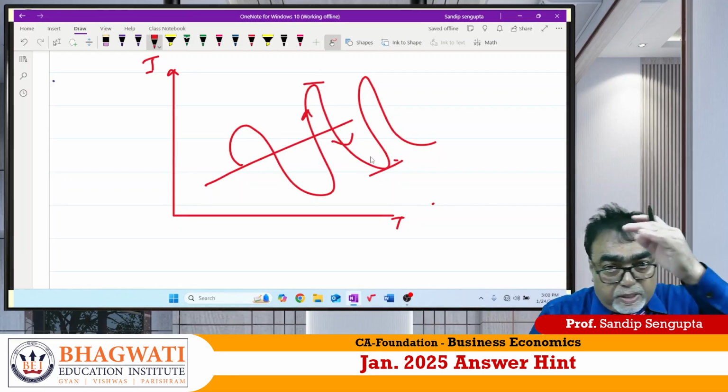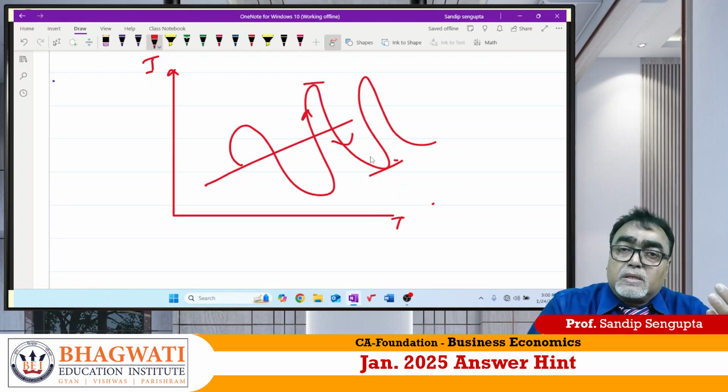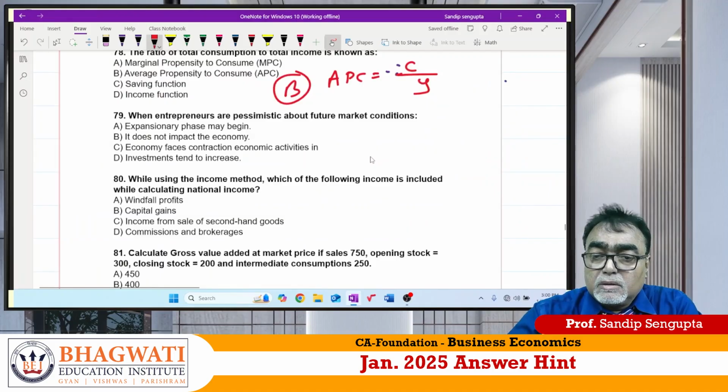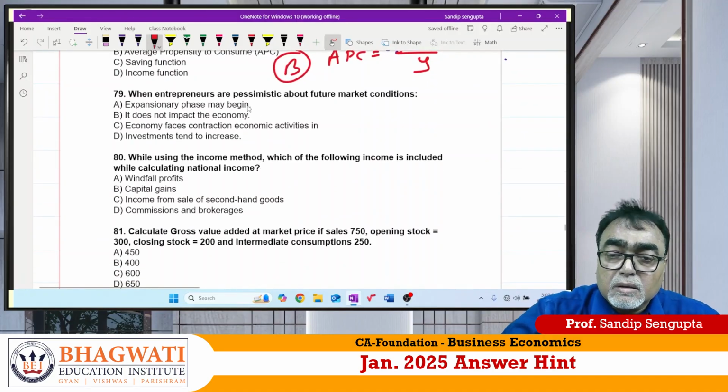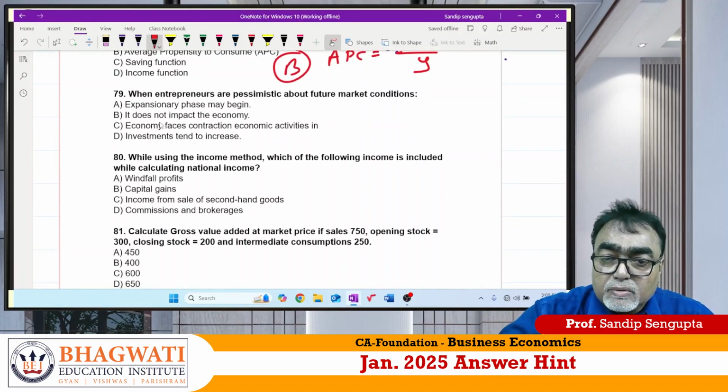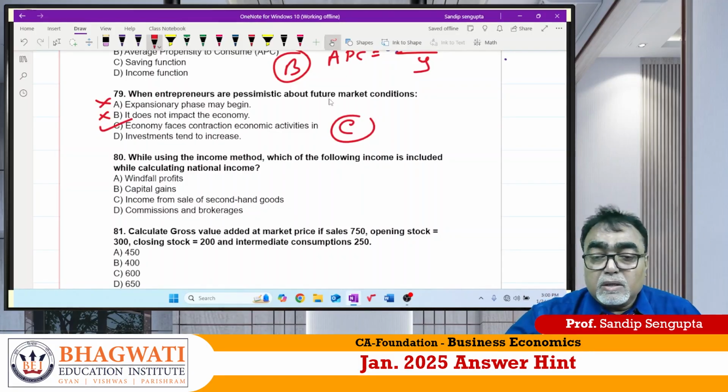So in the upswing, producers are optimistic. When it's downswing, producers are pessimistic. So what is the answer then? Pessimistic they gave. Which one is the answer? Will it be A? No. Will it be B? No. Answer should be C. Contraction means downward slope of business cycle.